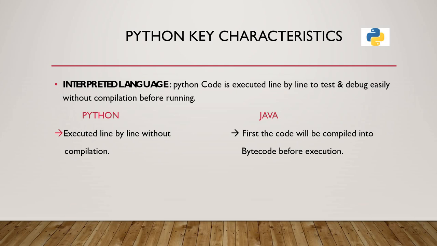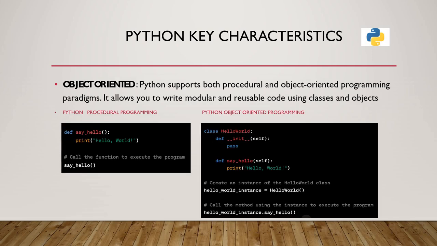But when coming to Java, the code will first be compiled into bytecode before execution. It won't go line by line. It will compile into bytecode and then go to execution. This is what they call an interpreted language. They say that Python is an interpreted language.